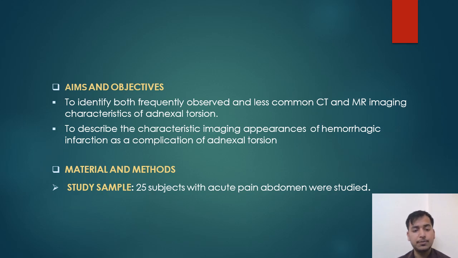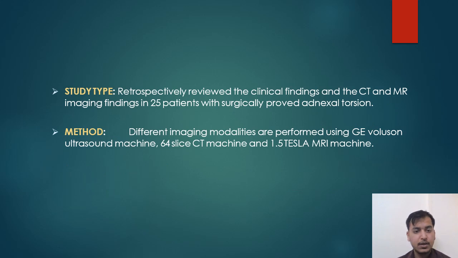Materials and methods. Study sample: 25 subjects with acute abdominal pain were studied. Study type: we retrospectively reviewed the clinical findings, CT and MR imaging in 25 patients with surgically proven adnexal torsion. Method: different imaging modalities were performed using a G-evolution ultrasound machine, a 64-slice CT machine, and a 1.5 Tesla MRI machine.